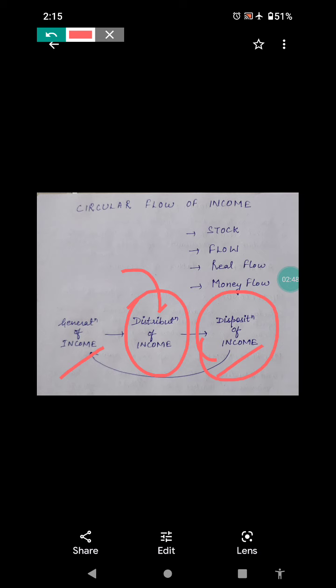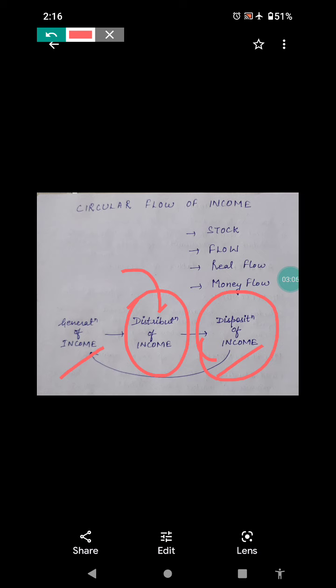So we have, see, I have written some terms also, so actually we need to discuss this one firstly. I have written stock flow, real flow, and money flow. See, these are the terms an economics student should know.